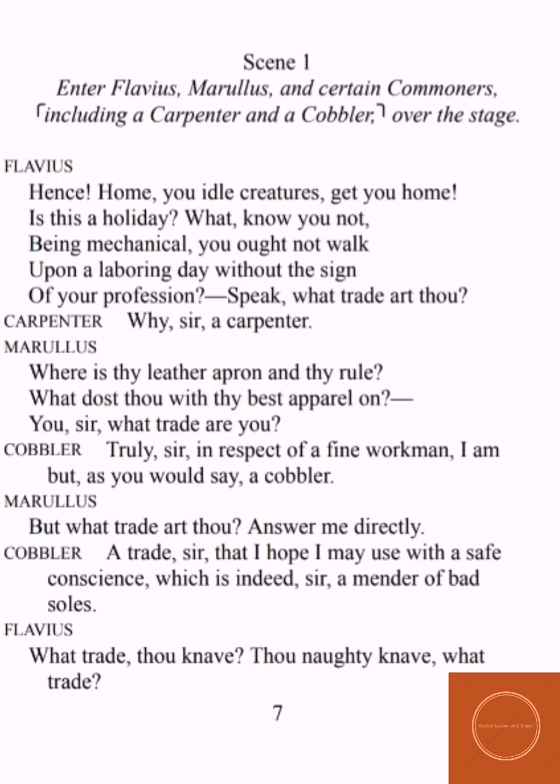So now Marullus gets very angry and he says, what trade, thou knave, thou naughty knave, what trade? Because what Marullus understands is that the cobbler is calling him a bad soul. That is why he's saying that I'm a mender of bad souls. So Marullus feels very bad. He says, just answer me directly, you knave, means you worthless fellow, what is your profession?